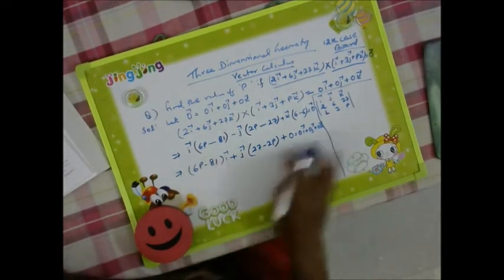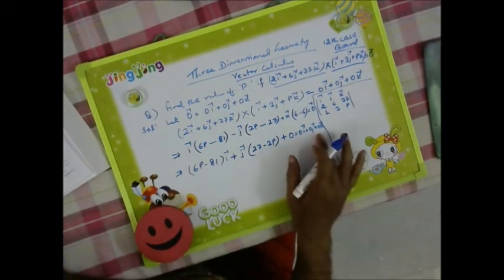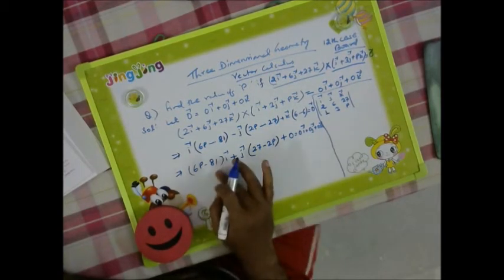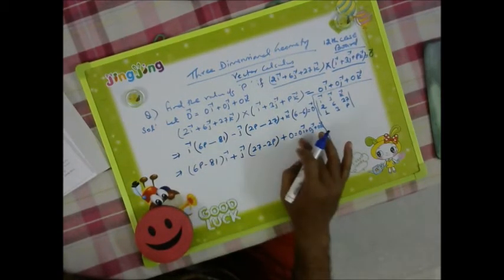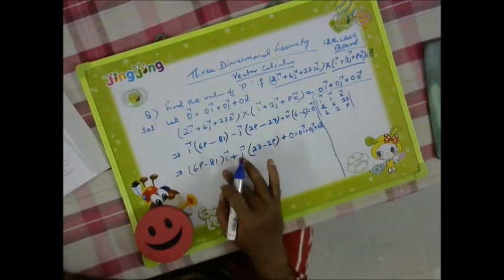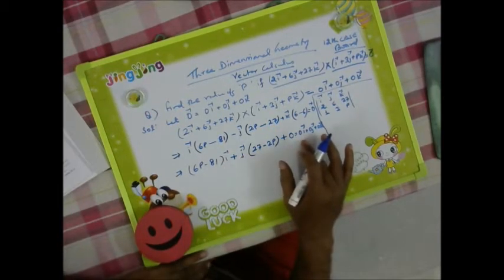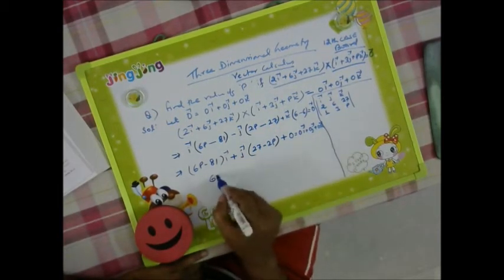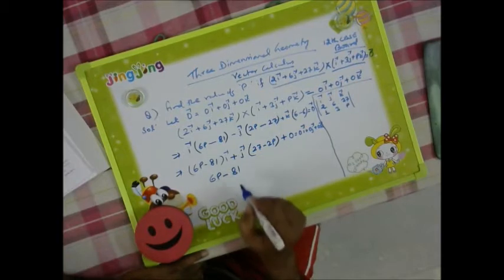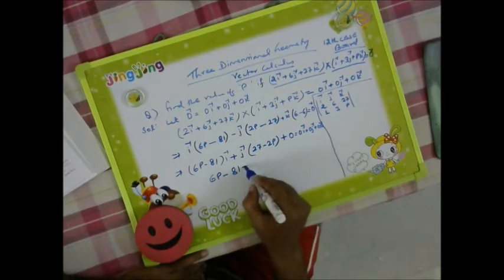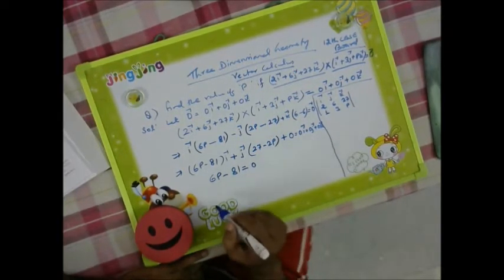If this cross product is equal to 0, the coefficients of these vectors also will be equal. So we can say that 6p minus 81 is equal to 0.